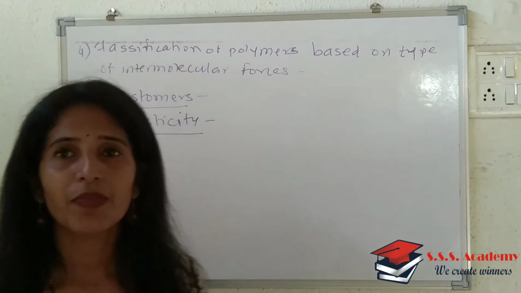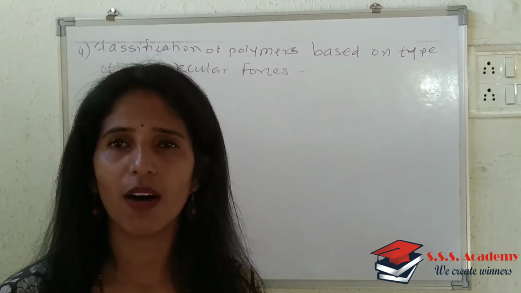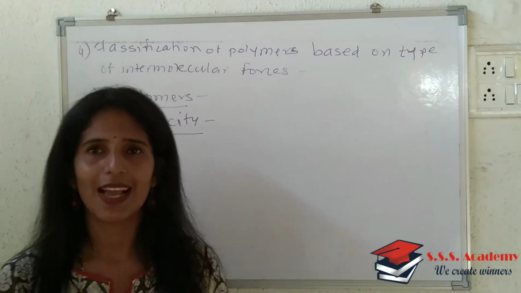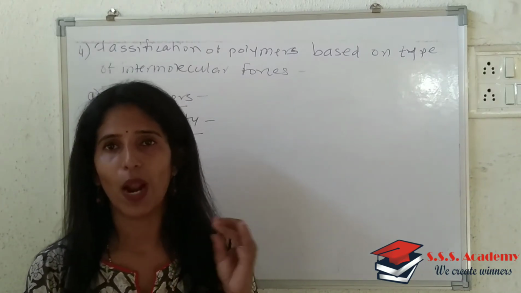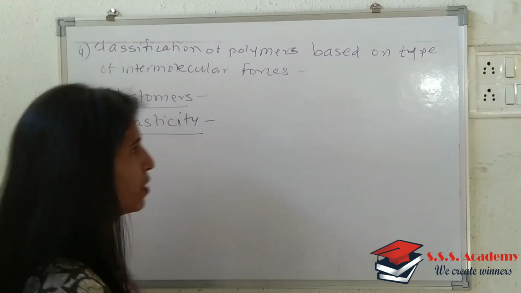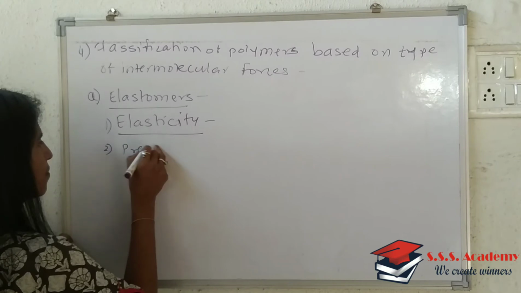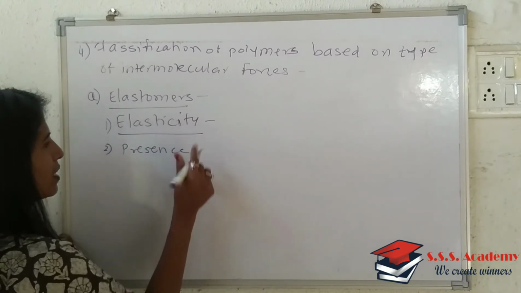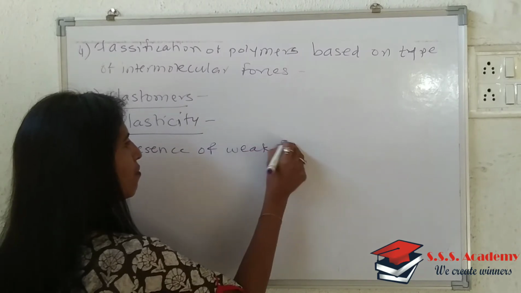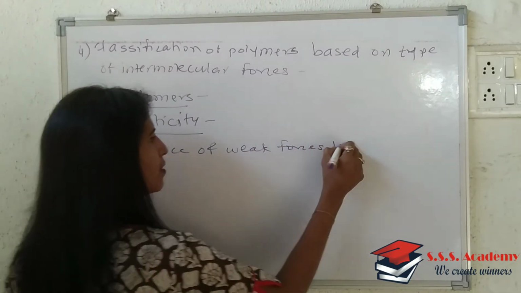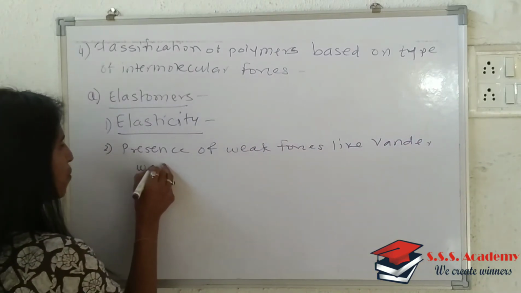Second, you will write, the elasticity property arises due to presence of some weak forces existing between the polymeric chains, and those weak forces are van der Waals forces of attraction.